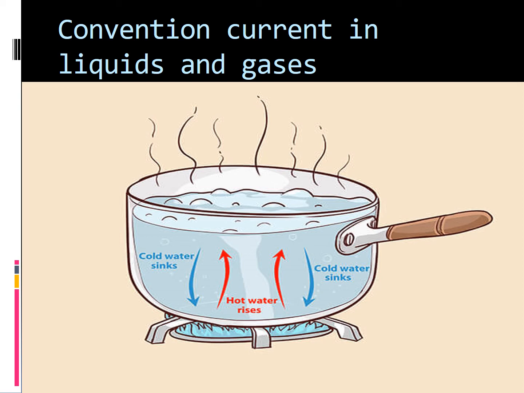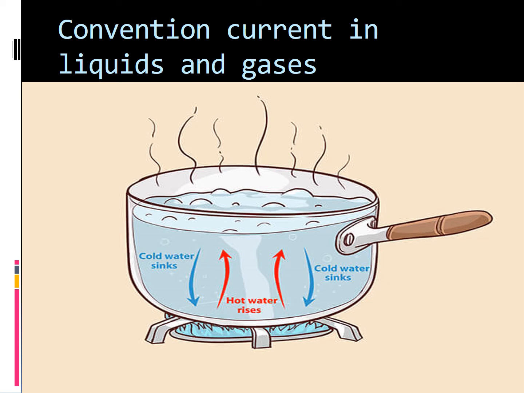The water on top will be hot, and the deeper you go, the cooler the water is. Why is it cooler? Because of the convection current. Because of the convection current only, the water in the bottom is cooler and the water in the top is hotter. I'll tell you the reason.